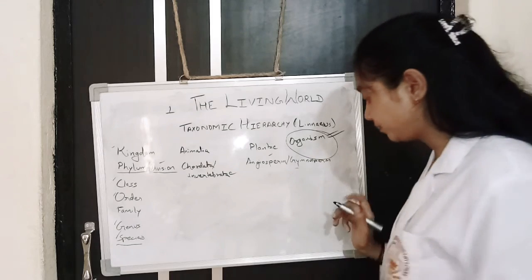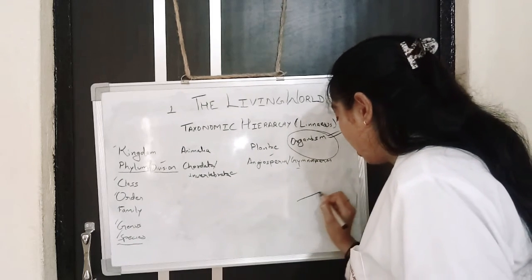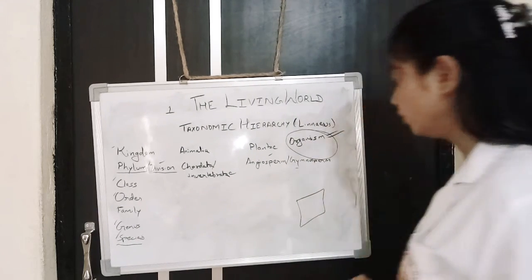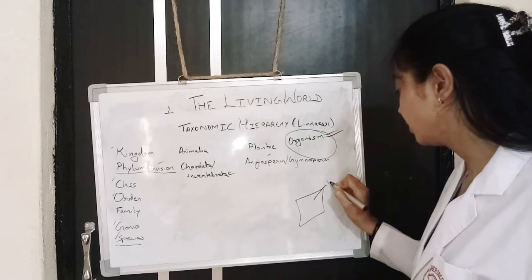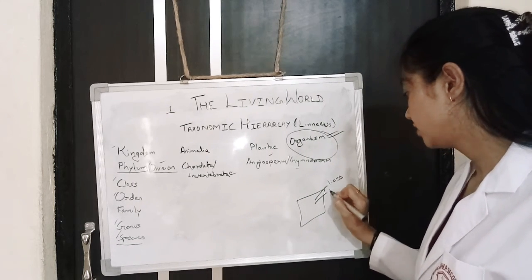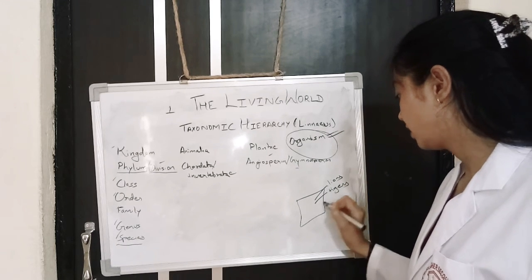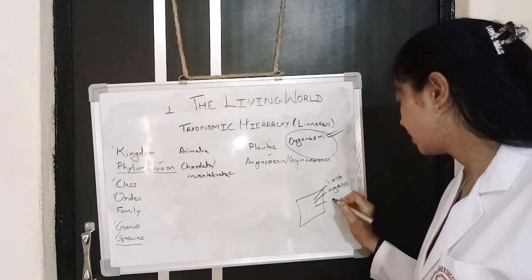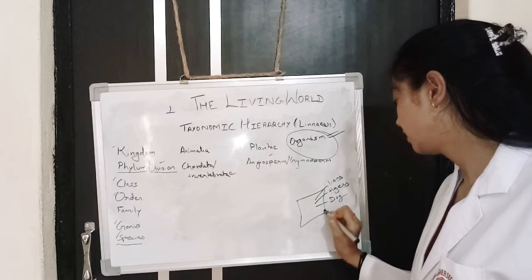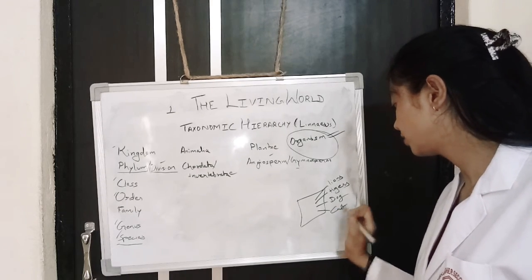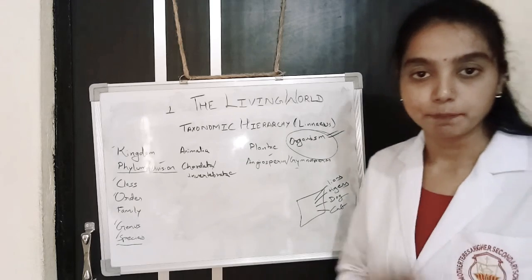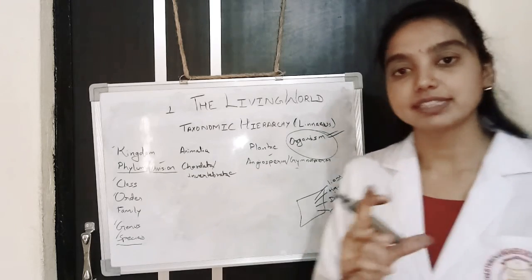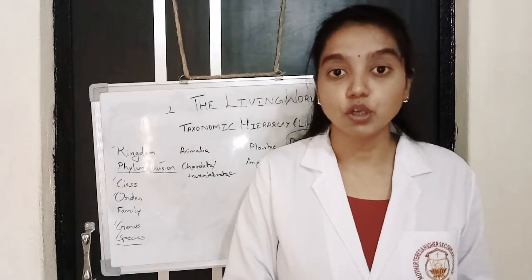For example, in a forest, you go and you find lots of animals: lions, tigers, dogs, cats. Too many types of animals are there, but you separate them into groups.